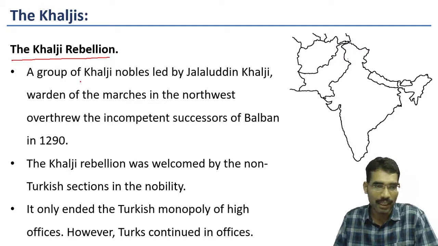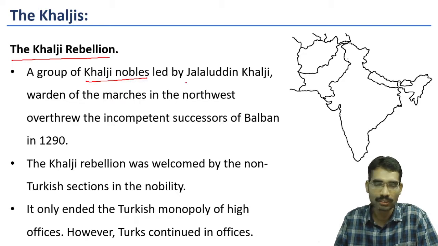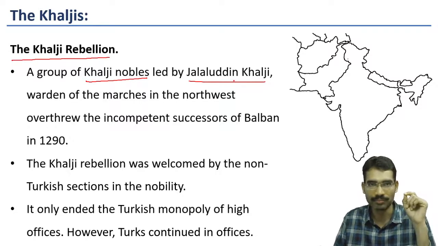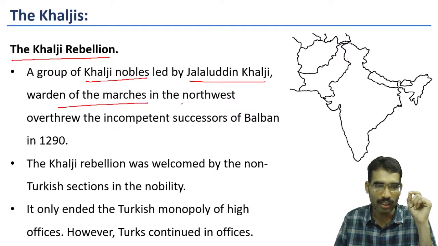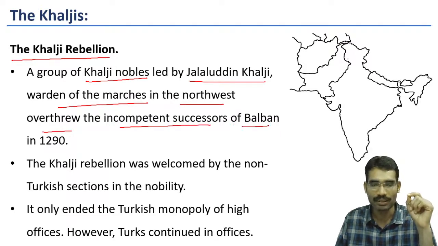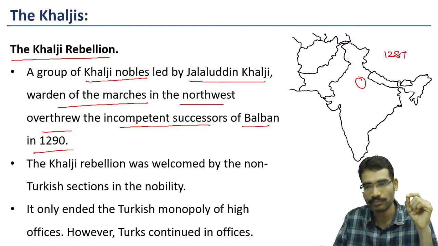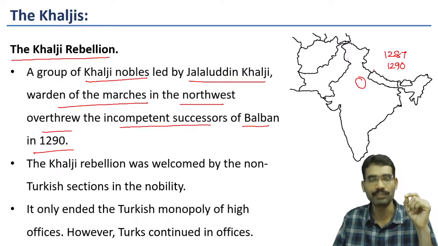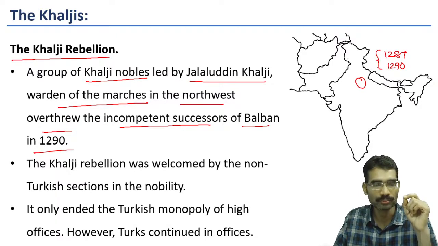What is this? A group of Khalji nobles led by Jalaluddin Khalji, warden of the marches in the northwest, overthrew the incompetent successor of Balban in 1290. Once again, after the death of Balban, who died in 1287, for three years till 1290 there was a continuous struggle for the throne.